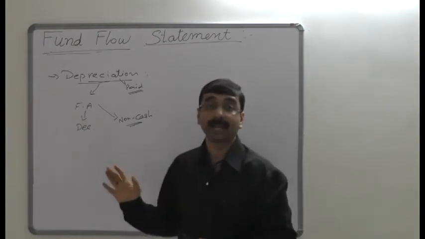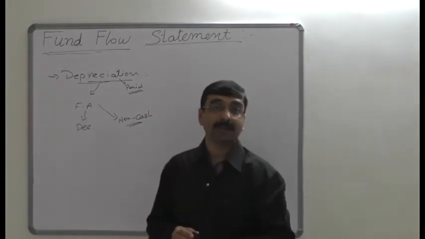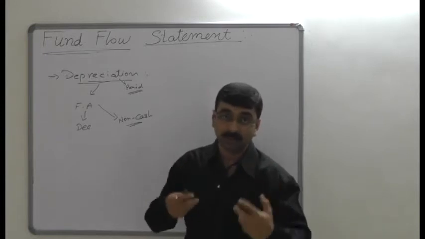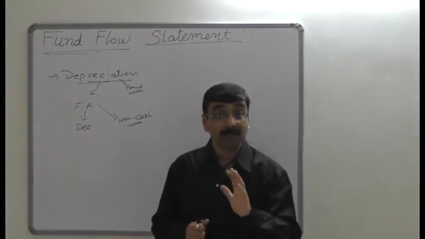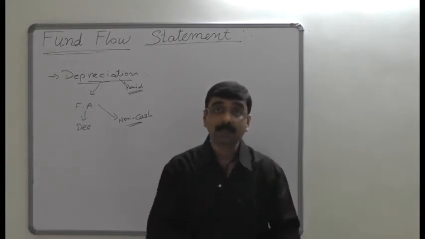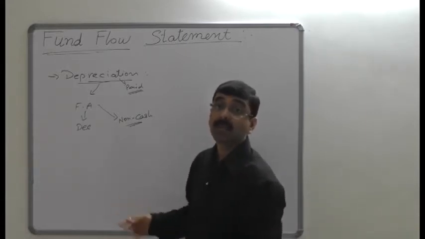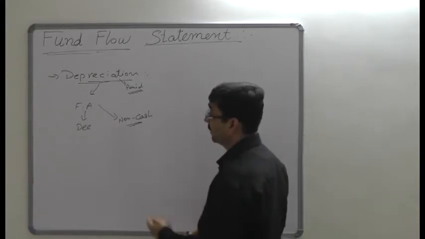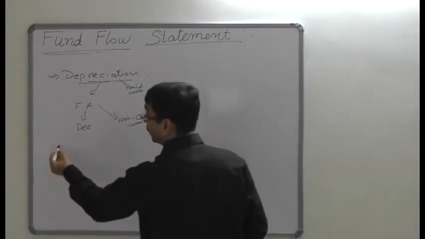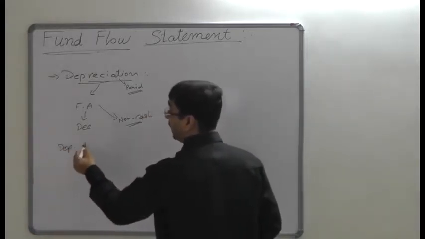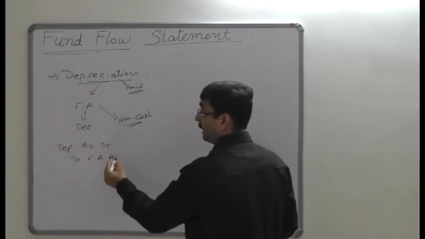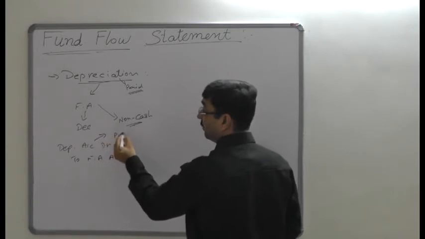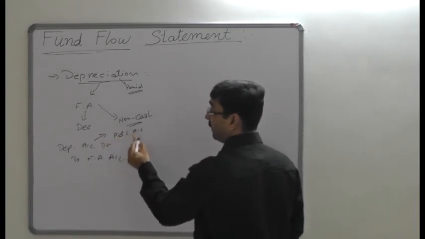Nor the current liabilities. It is usual practice, a routine practice, to write off depreciation on fixed assets, which is debited to the profit and loss account, and credit is made to the respective asset's account. So the journal entry for depreciation is always depreciation account debited to fixed assets account. That's why depreciation is debited to the profit and loss account as an expense.